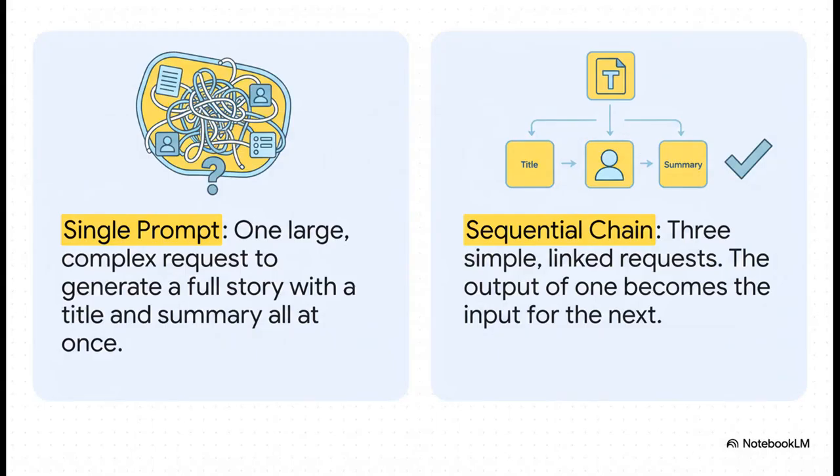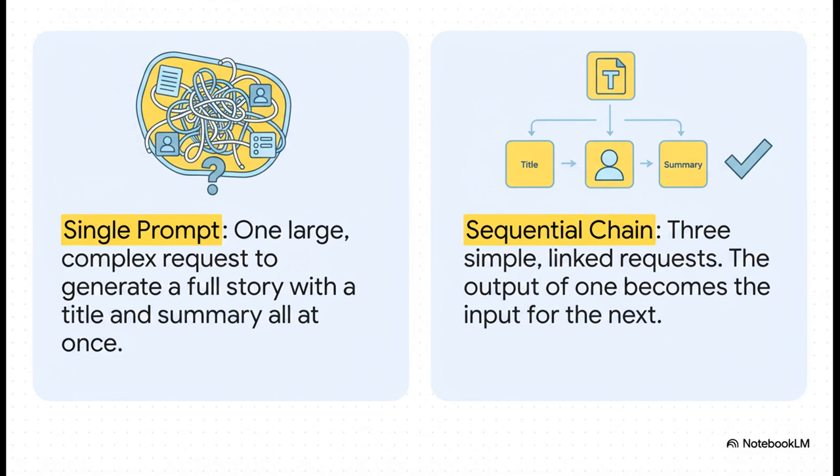But we can take this idea way further. Let's say you want to generate a full story. Instead of trying to cram everything, the title, the character, the summary, into one huge complicated prompt, we can use what's called a sequential chain. This breaks the big task down into smaller, simpler steps.